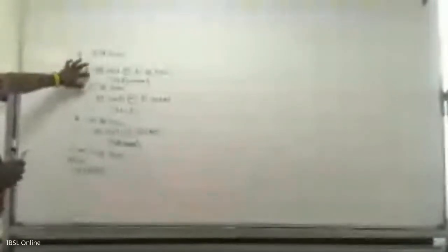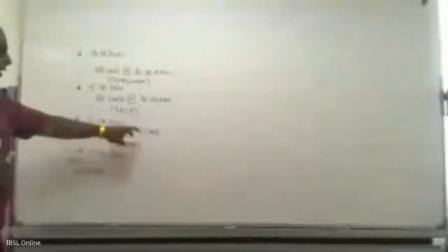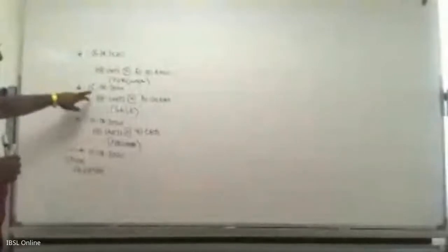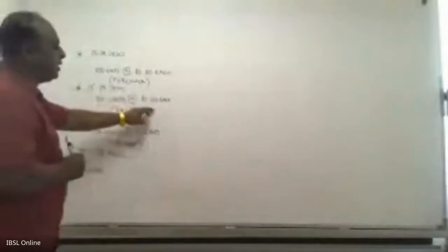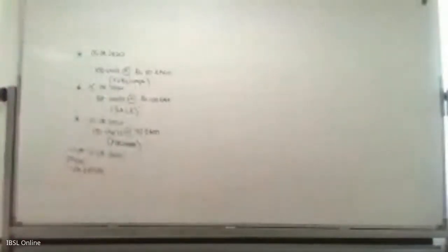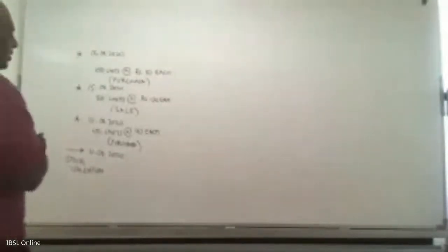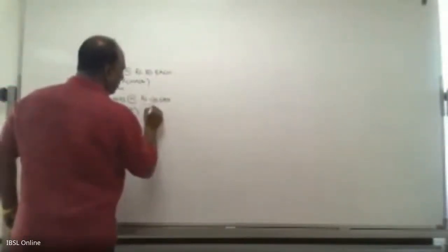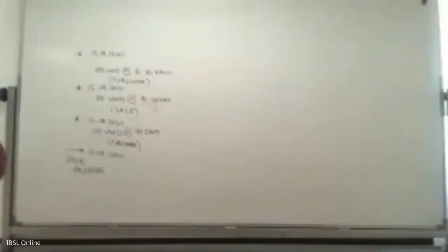So on 5th of August, you are doing a purchase for 100 units at 80 rupees each. Then on 10th of August, again you are doing another purchase, 100 units at 90 rupees each. On 15th August, you do a 50 units sale, but that is at 120 rupees each. So this is basically your selling price. Now the question is, what is the value of the remaining stock as at 31st August?